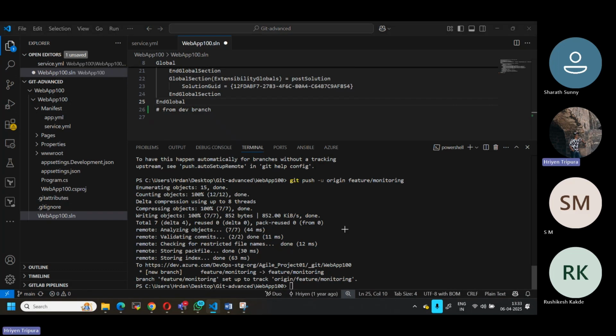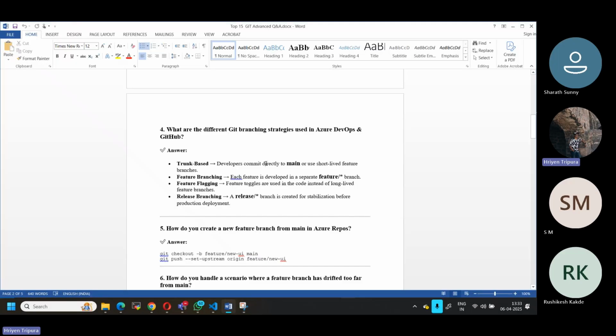But this is not a good practice. If you have a small team whose members know it very well, this is fine, but still it is not a good practice, and no company would prefer to do it nowadays. They'll go with a different concept, not this one. This is trunk-based, which means you're directly pushing the code to the main branch.